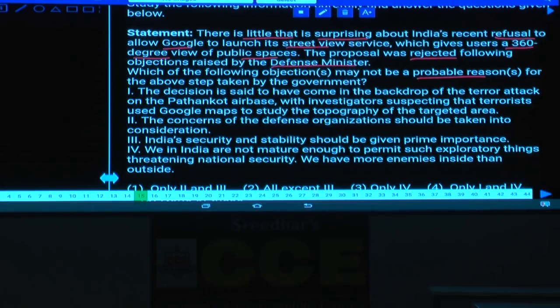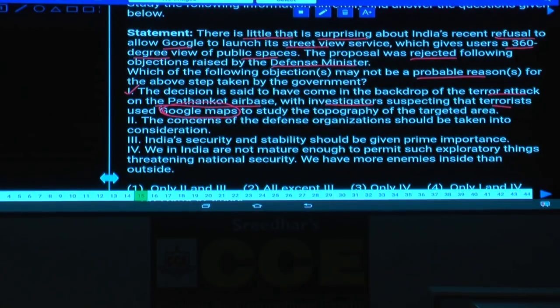Now tell me, the decision is said to have come in the backdrop of the terror attack in Pathankot, isn't it? At the Pathankot air base, investigators suspect the terrorists used Google Maps. That means by using these Google Maps, the terrorists created this destruction, isn't it? Hence, is option 1 the reason or not? This is the reason why the Defense Ministry asked Google not to launch this, because terrorists are using it for destruction. Clear now? Hence, one is the reason.